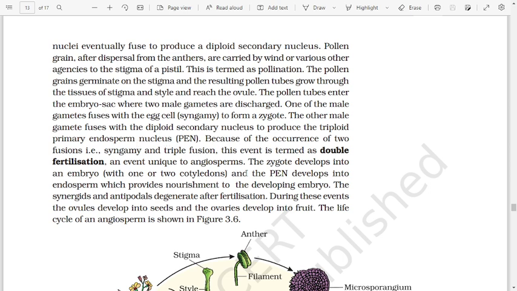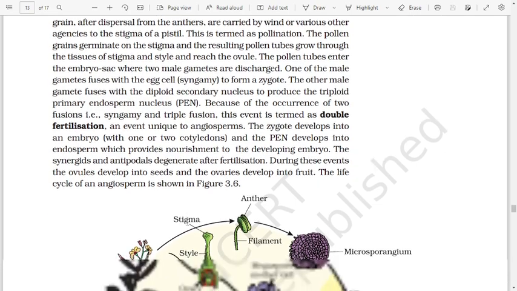Because of the occurrence of two fusions, i.e., syngamy and triple fusion, this event is termed double fertilization, an event unique to angiosperms. The zygote develops into an embryo with one or two cotyledons, and the PEN develops into endosperm which provides nourishment to the developing embryo. The synergids and antipodals degenerate after fertilization. During this event, the ovule develops into seed and the ovary develops into fruit. The life cycle of an angiosperm is shown in figure 3.6.